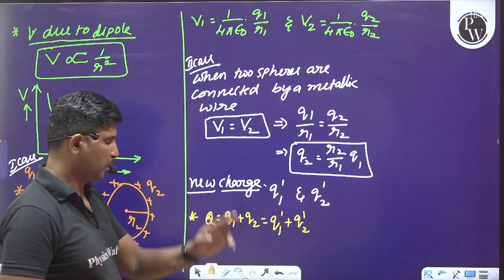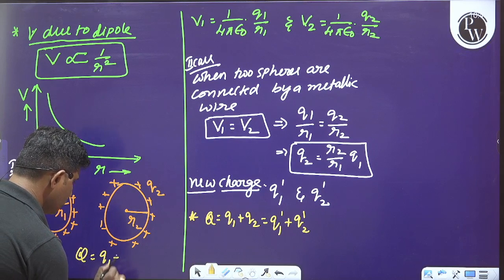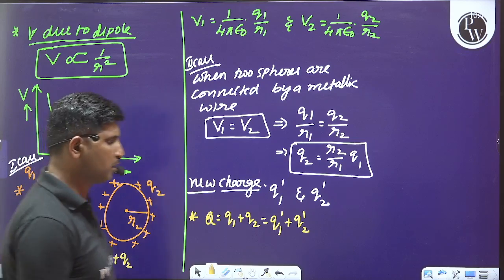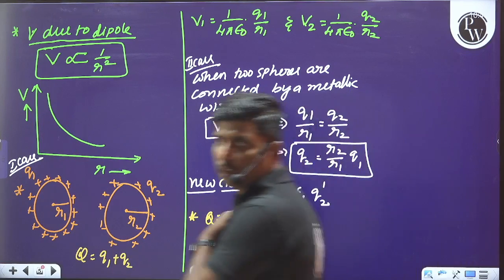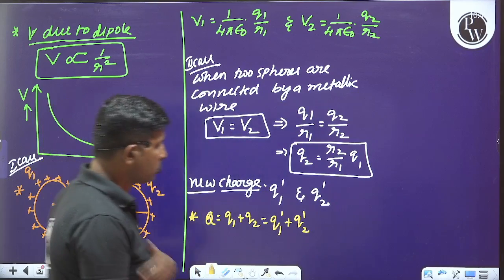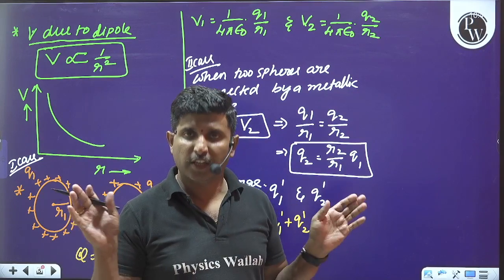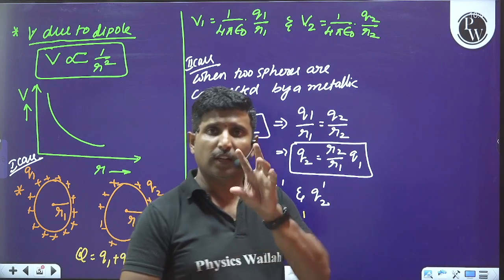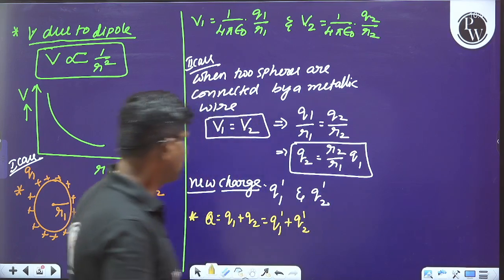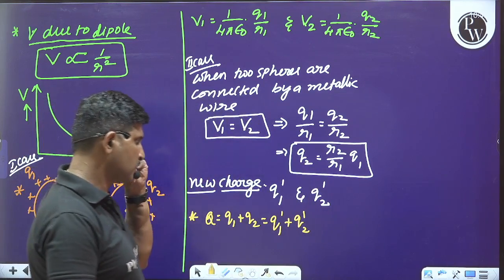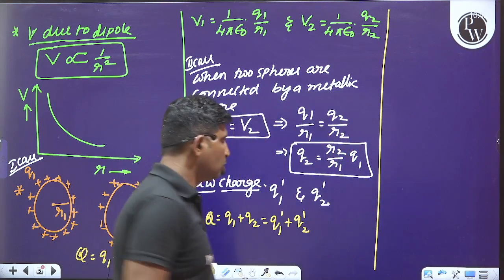So just apply. What is capital Q? Capital Q is the total initial charge on the system. Is it clear? According to the law of conservation of charge, charge can neither be created nor destroyed, so the charge on an isolated body always remains constant. Therefore, Q can be written as q1 plus q2. So just substitute this value here.